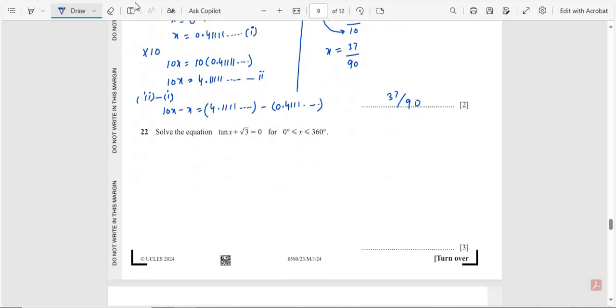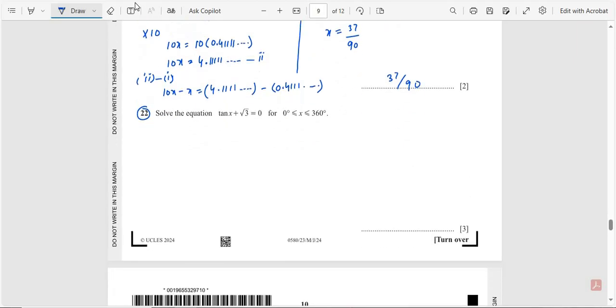Question number 22. Solve the equation tan x plus square root 3 is equal to 0 for 0 to 360. So tan x is equal to, shifting this number to the other side, minus square root 3. For the reference angle, ignore the minus sign.